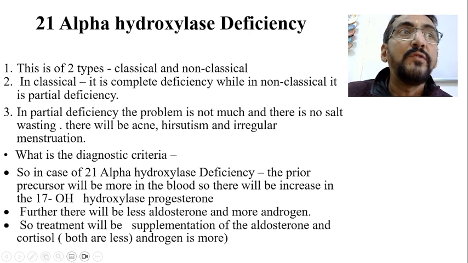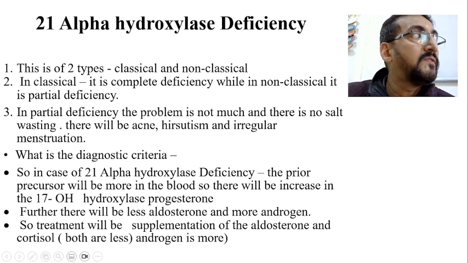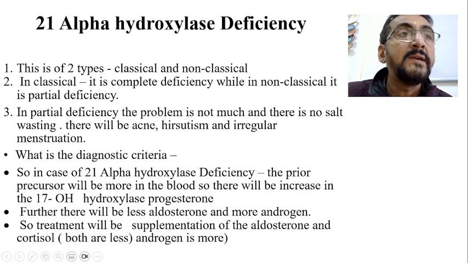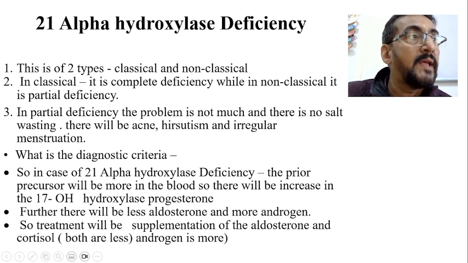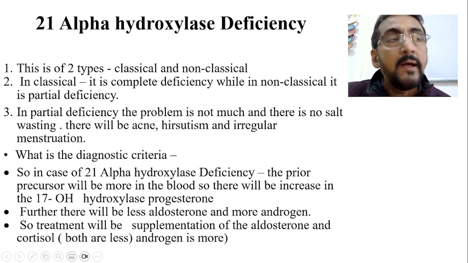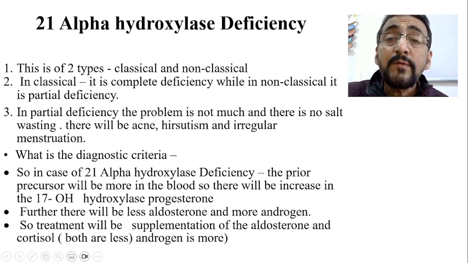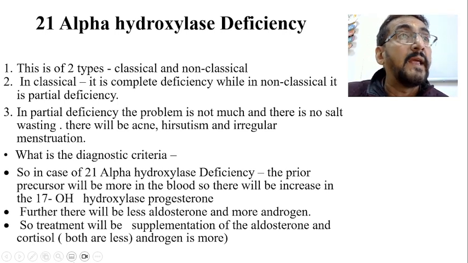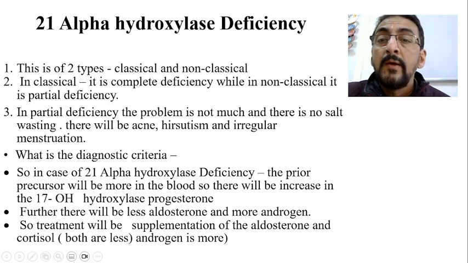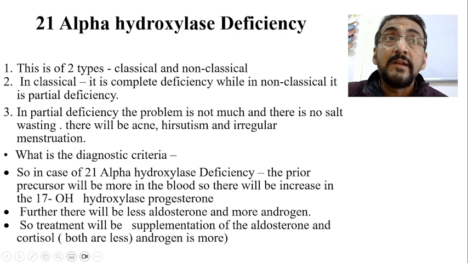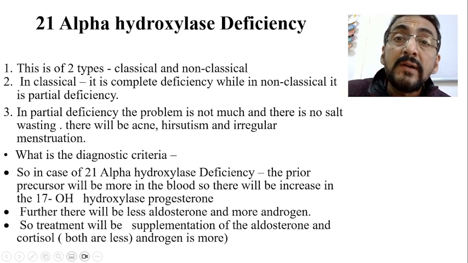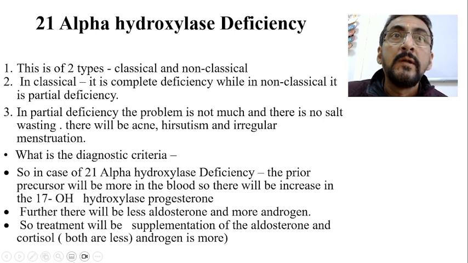This is the beauty of the recessive disorders. In recessive disorders, this does happen, because if one mutated allele is not working, another allele will go into work. That's a different discussion. Therefore, 50% is working and 50% is not working. In such a condition, a partial 21 alpha hydroxylase deficiency, there are not many problems like hypotension, and there will not be any salt wasting and hypotension, etc.